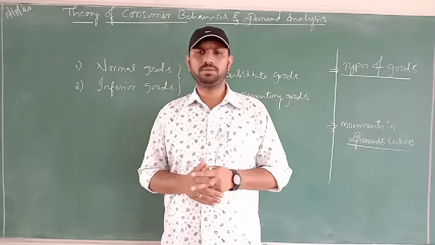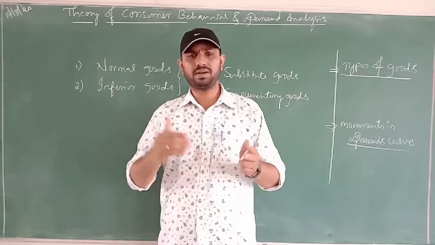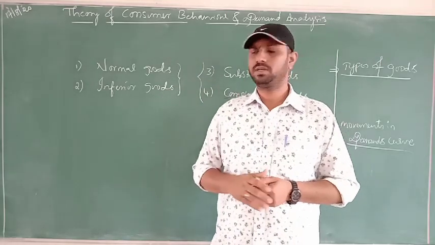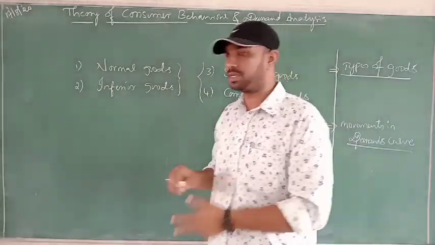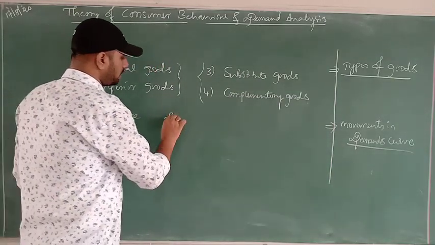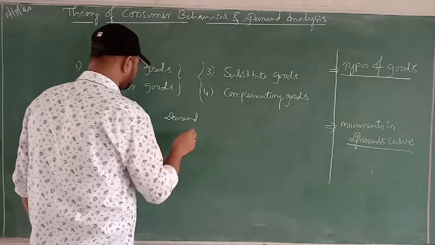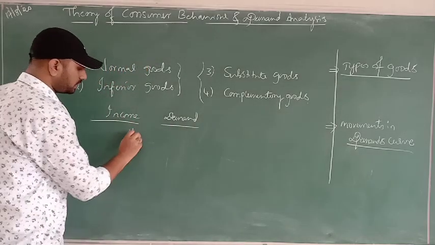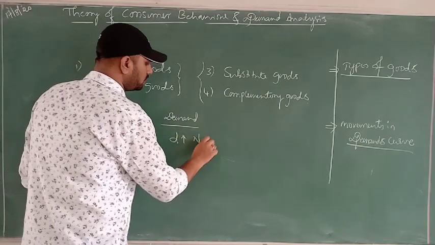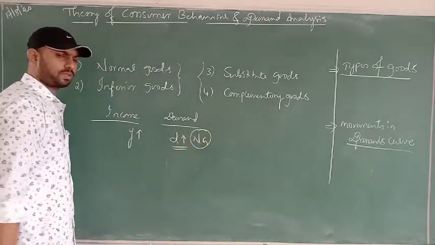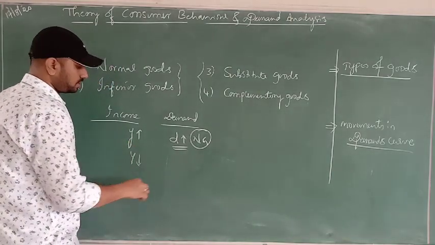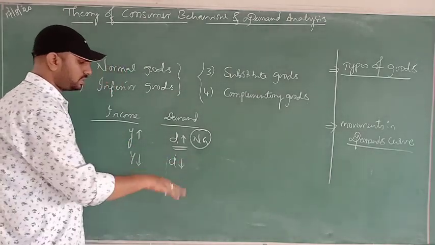Normal good and inferior good, we have already discussed the meaning. The words normal and inferior are subjected to the income of a consumer and the demand for the commodity. As long as income increases, demand for a normal good increases. If income decreases, demand for a normal good decreases.